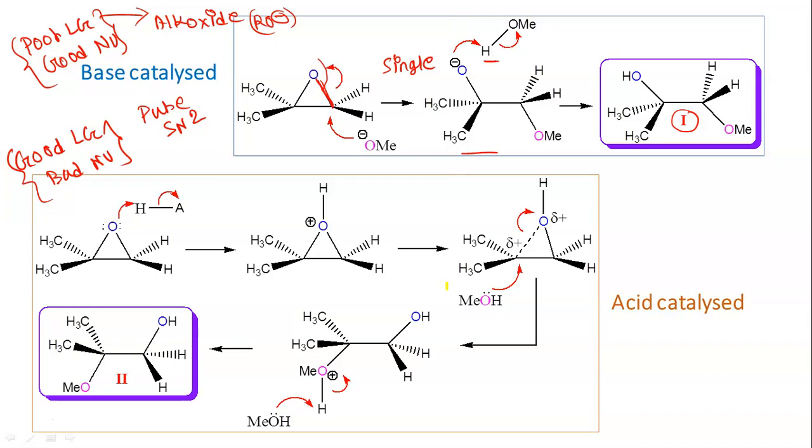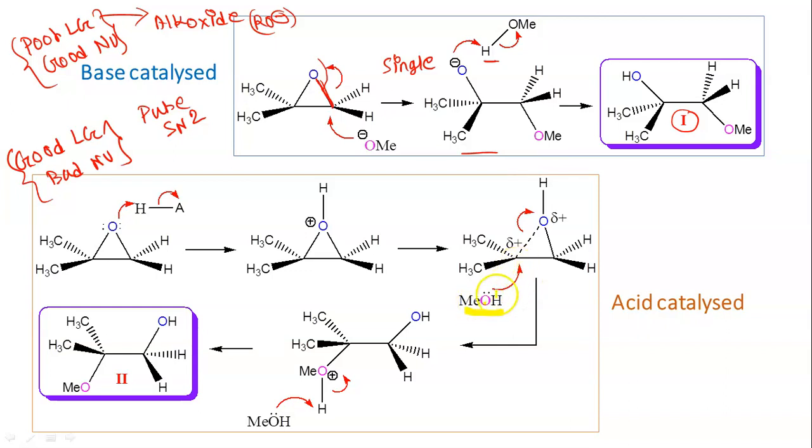And the second reason is that in SN1 there is no backside attack, but here backside attack is taking place by MeOH. Why? Because on the front side the carbon oxygen bond is still there, it is not fully broken. So frontside attack by MeOH is not possible. That is the reason MeOH attacks from the opposite side. So these two are the reasons which are not in support of a pure SN1 mechanism.